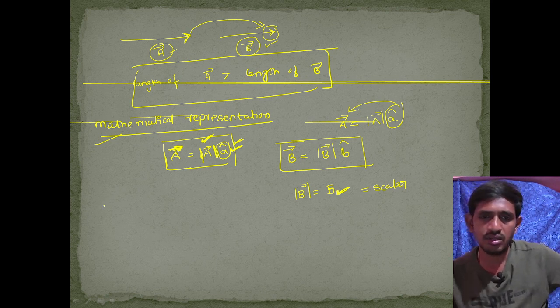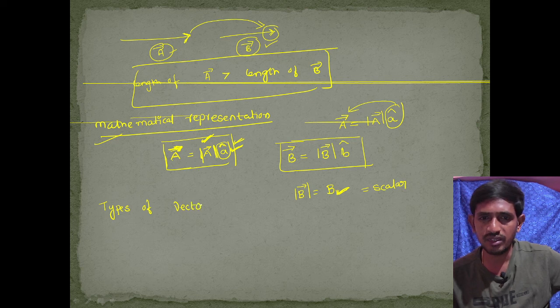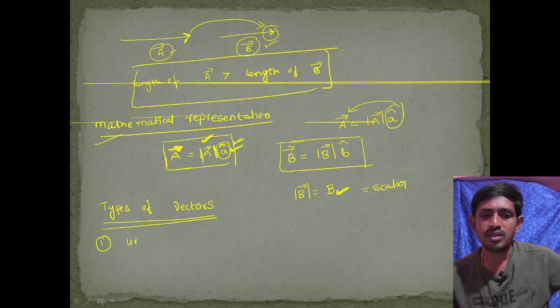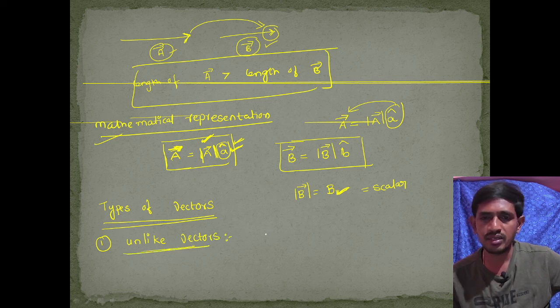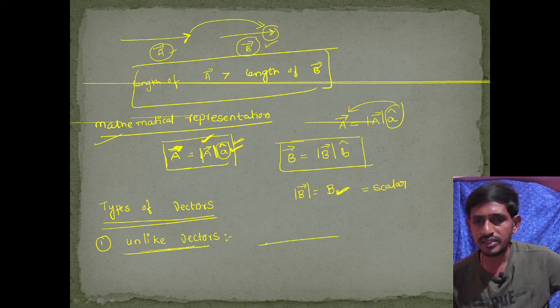Now let's go to the types of vectors. After knowing the definition of the vector, we are going to discuss the types of vectors. The first type is like vectors, the vectors which have the same direction. This is my vector, the a bar vector, and another vector, the b vector.